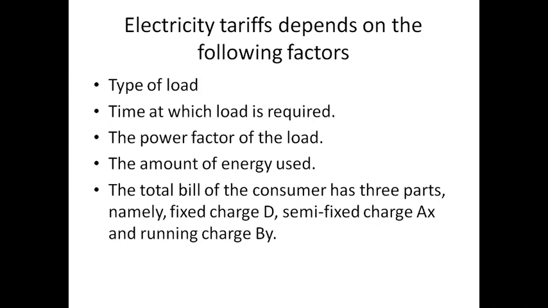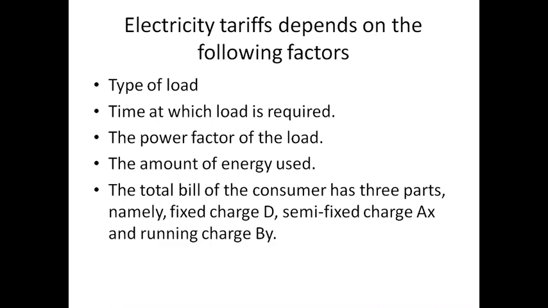Again, low power factor increases the load current, which increases the loss in the system. So power factor should not be low. If the power factor is low, then the output is low. The amount of energy used: the cost of electric energy is reduced by using a large amount of energy for a longer period. How much energy are you going to use for a longer period? These are the factors by which I am going to frame the tariff.